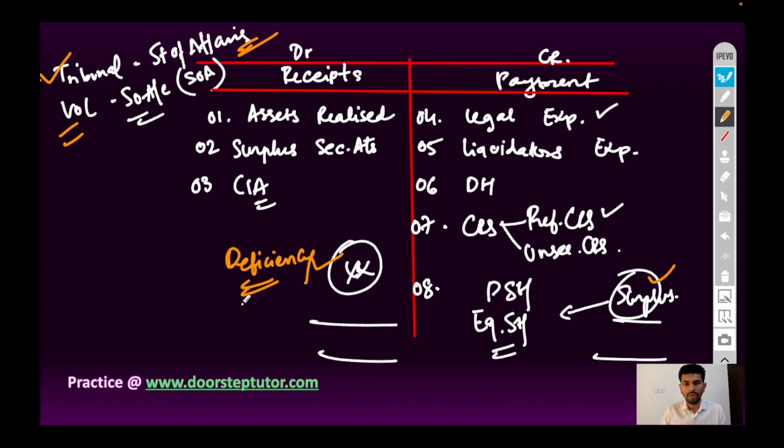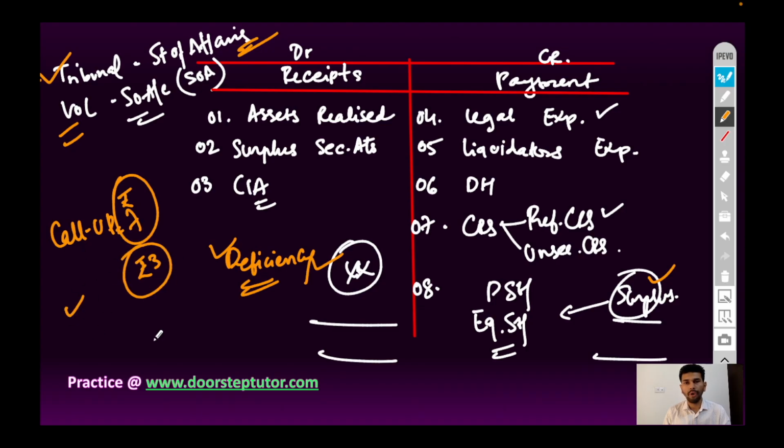Therefore, the deficiency account is transferred to the balance sheet asset side. For example, if the called up value is 7 rupees out of 10 rupees, and there is a deficiency in the account, then the balance 3 rupees will be called upon from the equity shareholders to pay off the liability.